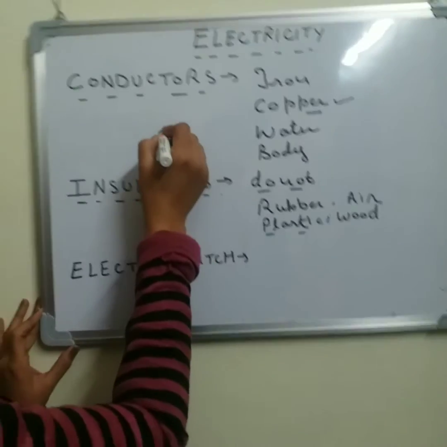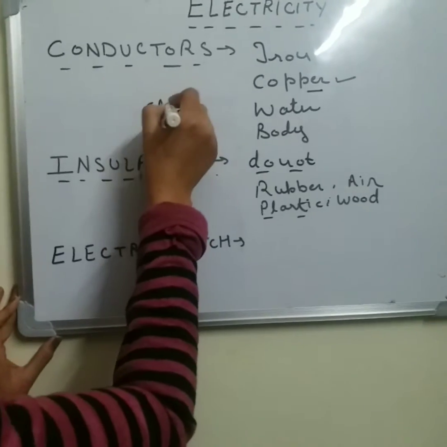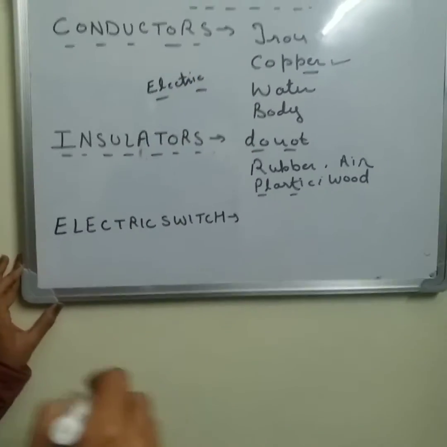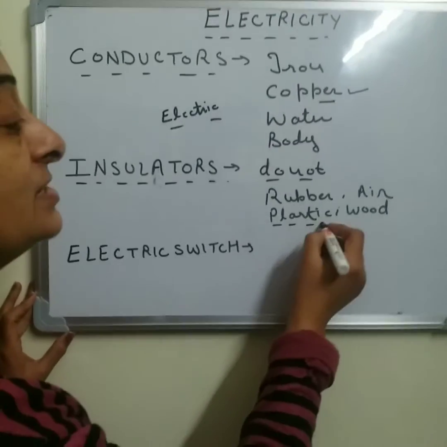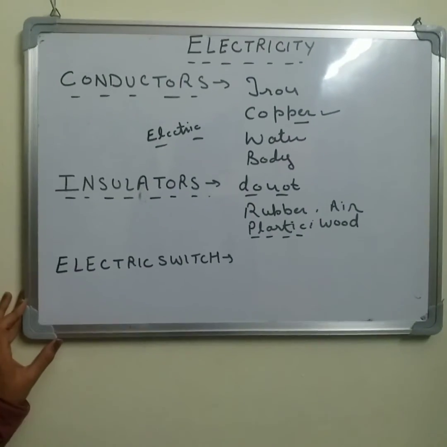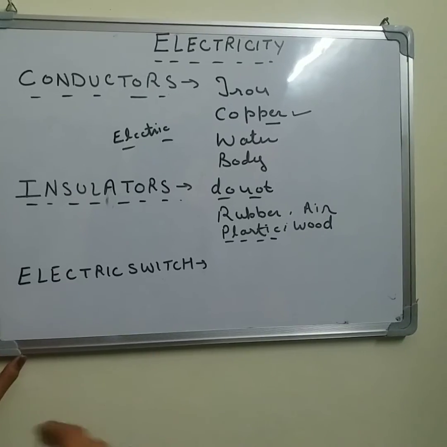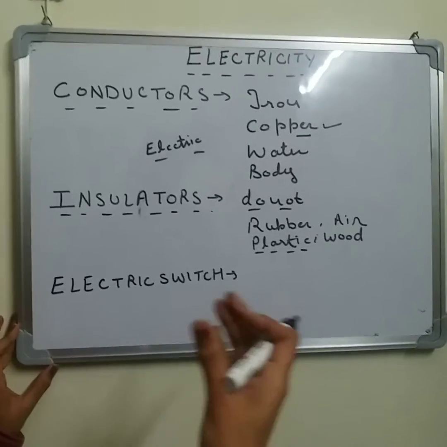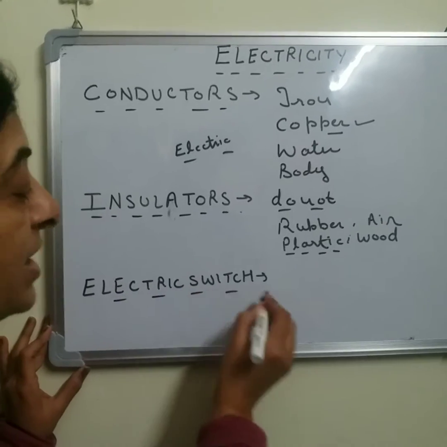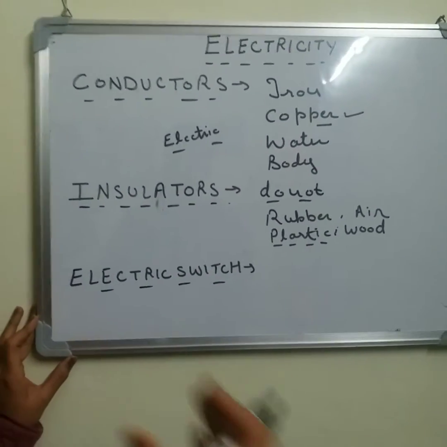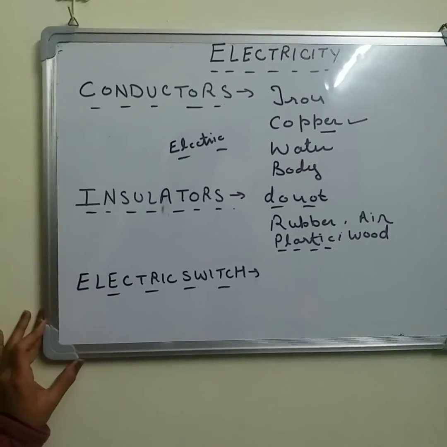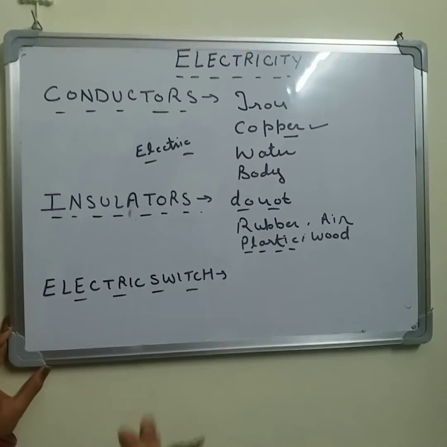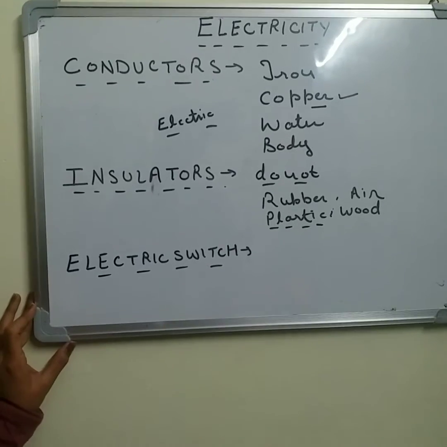Now the electric wire, made of copper or aluminium, has a covering of plastic to protect ourselves from electric shock. In the same way, electrical appliances have handles made of plastic, so that no one can get an electric shock. So both conductors as well as insulators are important.